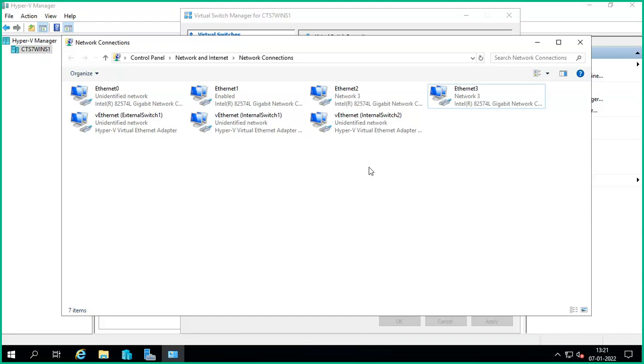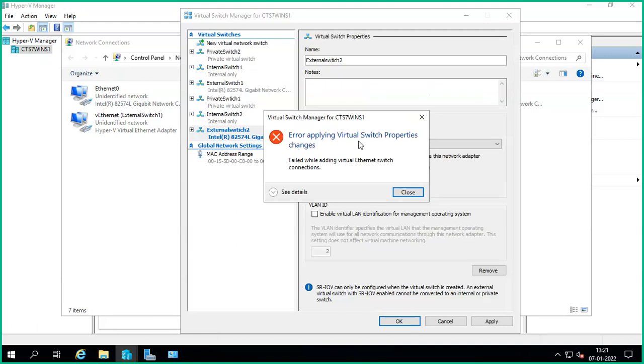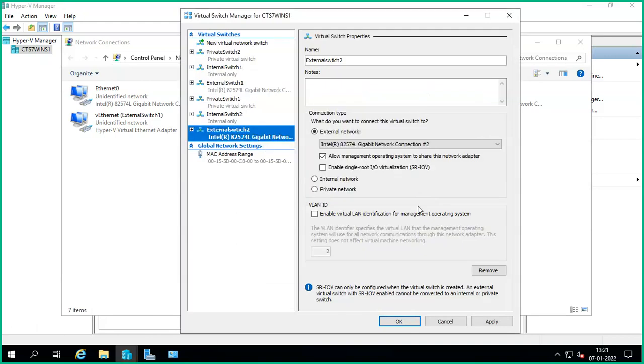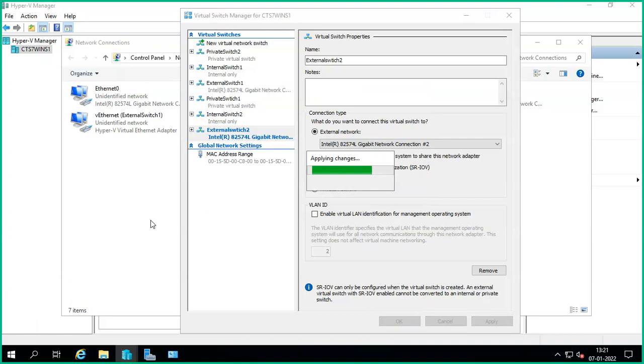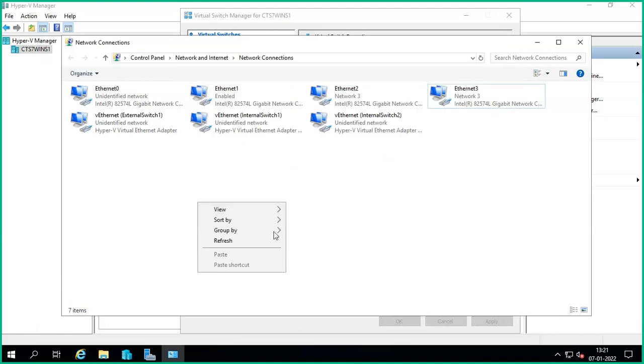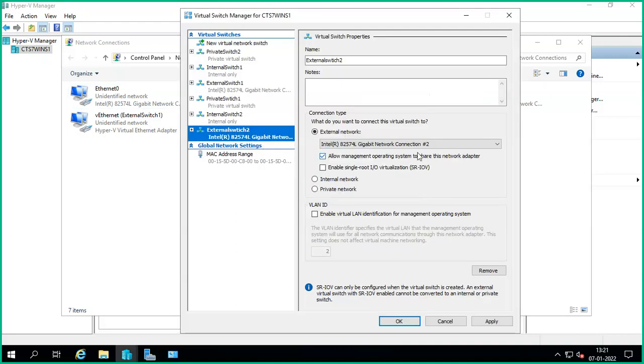Okay. So I put on something, right? Properties, change, connections, you click OK. Maybe there is some error here. Failed.